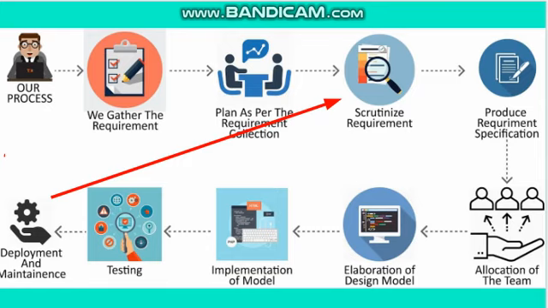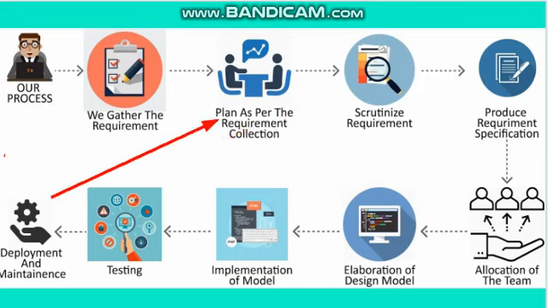What is scrutinize? Scrutinize means checking whether the information collected is correct or not, whether we have skipped some important information, or whether the information collected is incomplete. All these things are verified and checked again and again, and only then is the final requirement documentation produced.